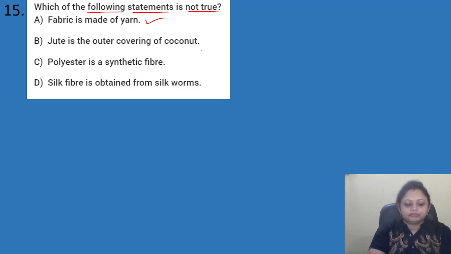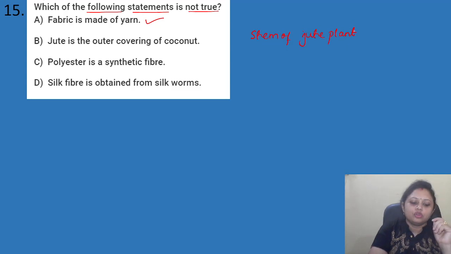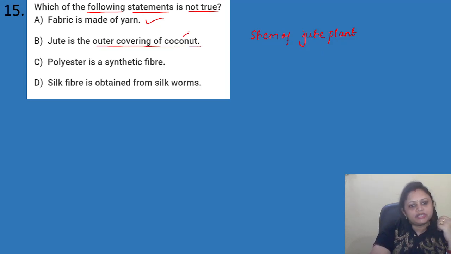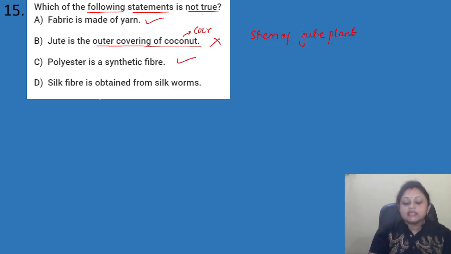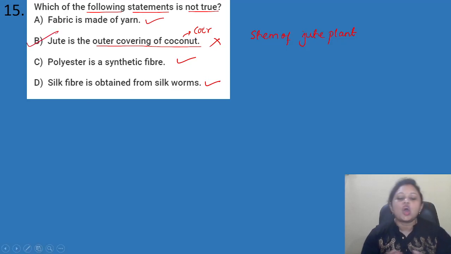Jute is the outer covering of coconut. No, the jute is obtained from the stem of the jute plant. Okay, jute is obtained from the stem of jute plant. Got it? Okay, then the outer covering of coconut, if we want to say, then it is the coir. Right? Next, so this statement is not correct. Polyester is a synthetic fiber. Correct. Silk fiber is obtained from silkworms. It is also correct. So here the correct answer is option B.